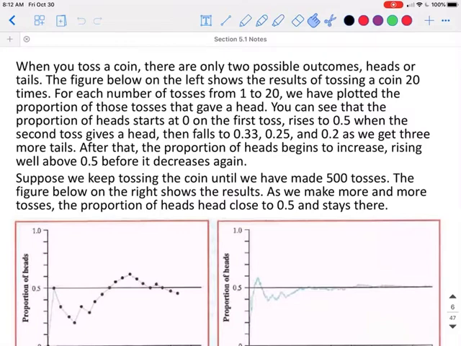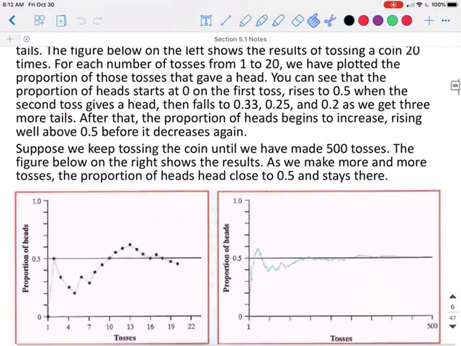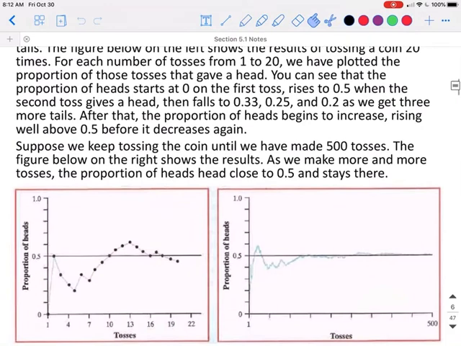You can see that the proportion of heads starts out at 0 on the first toss, rises to 50% when the second toss gives us a heads, then falls to 0.33, then 0.25, and then 0.2, as we get 3 more tails. After that, the proportion of heads begins to increase, rising well over 50% before it decreases again.